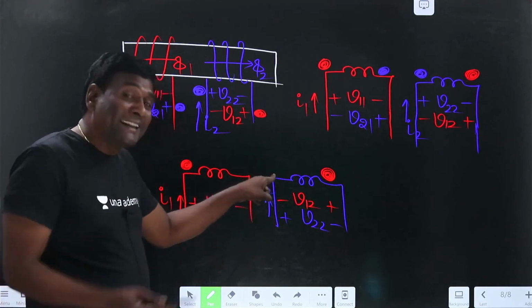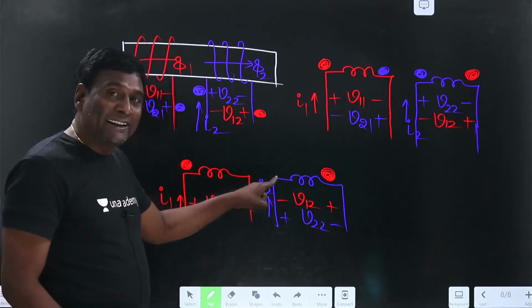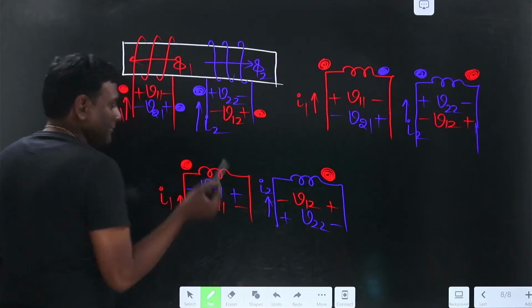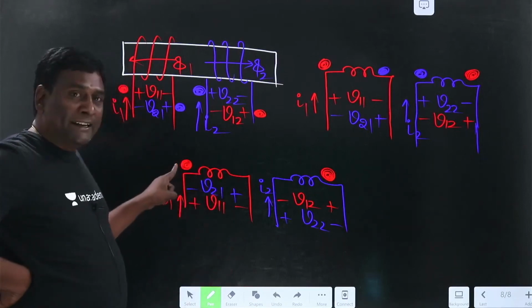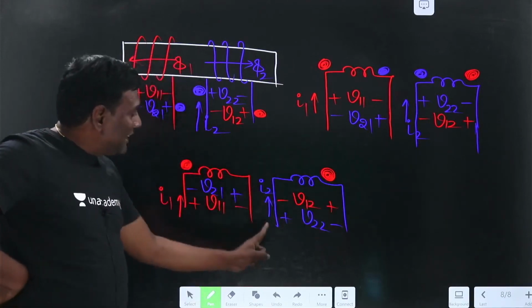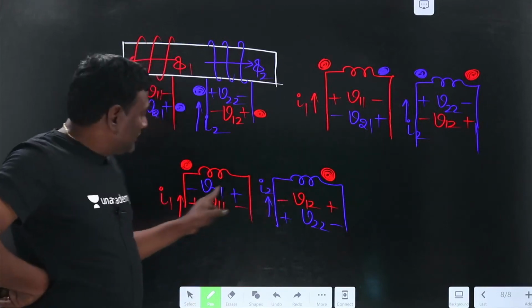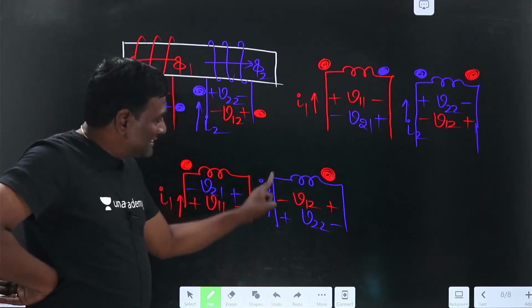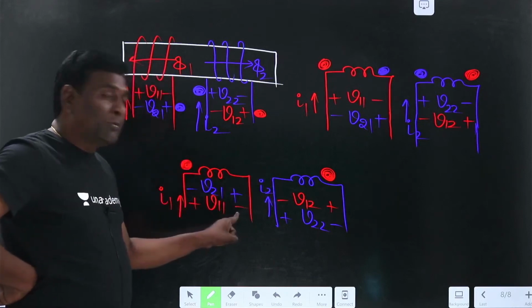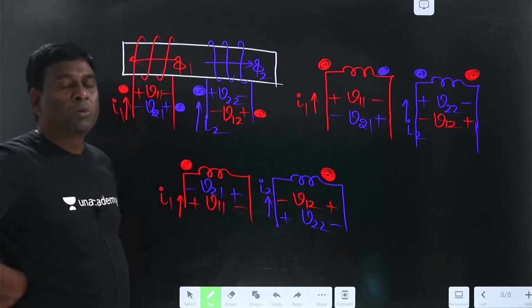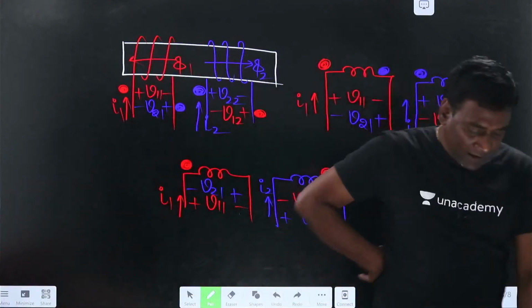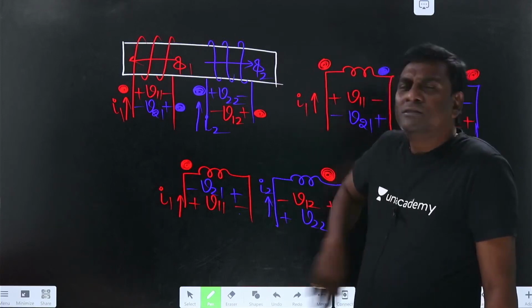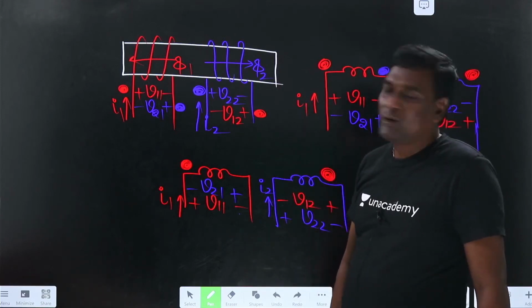Whenever blue current is entering into undot, this undot is going to be positive, because of 2 in 1. See here, whenever this current is entering into dot, this dot is going to be positive, or whenever this current is entering into undot, this undot is going to be positive. Because this is dot, this is undot, right. So whenever this current is entering into undot, it is going to be positive. Problem solved. Now if you are a bit confused under those conditions, watch it again, not a problem.